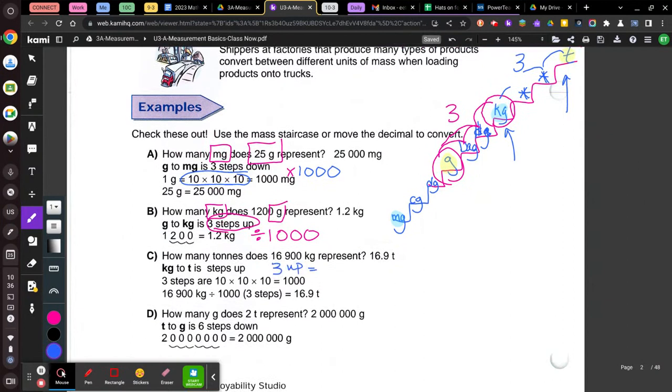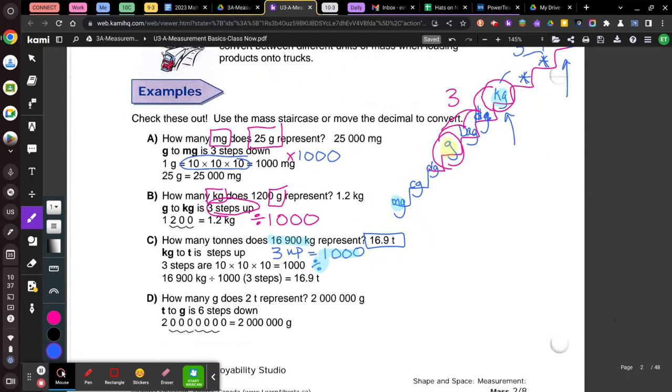That means it's going to be a 1 with 3 zeros. And since we're going up, we're dividing. So this is a divide question. So what they've done is they've taken this number and they've divided it by 1,000. And that's how they've got their final answer, 16.9 tons. So that's what they're actually doing.